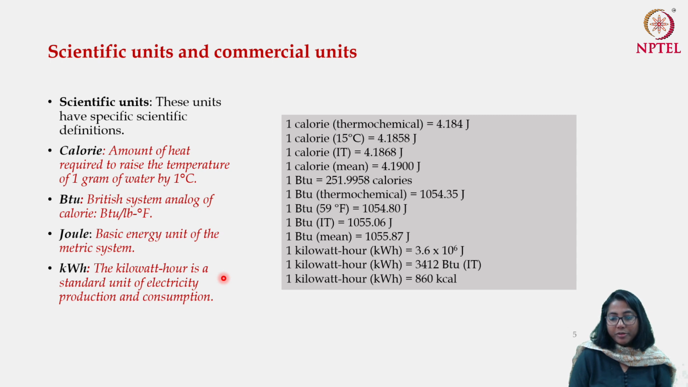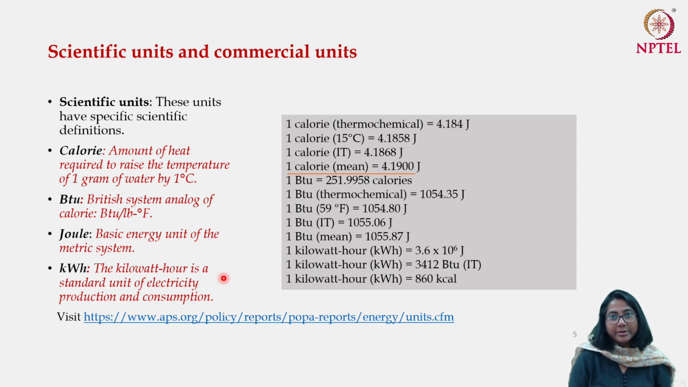Coming up to a few very important things. First is 1 calorie. Calorie is measured in slightly different ways with different definitions, but on an average, 1 calorie implies 4.19 joules. This is one of the most important things to remember. The second one is 1 BTU. 1 British thermal unit on an average means 1055.87 joules.